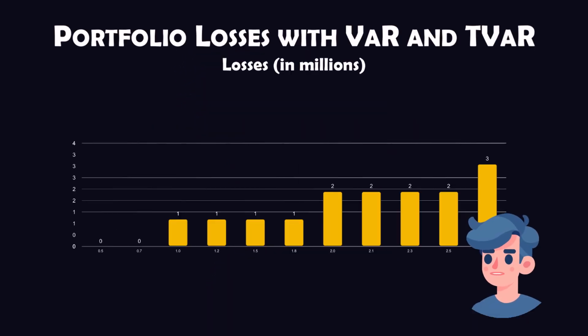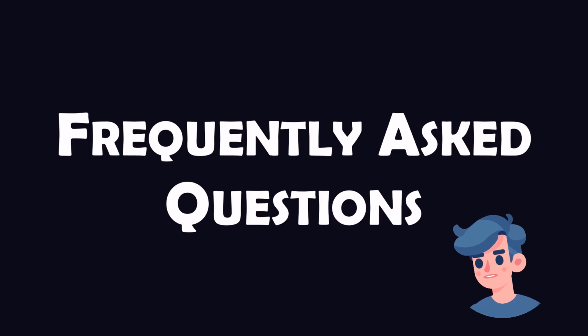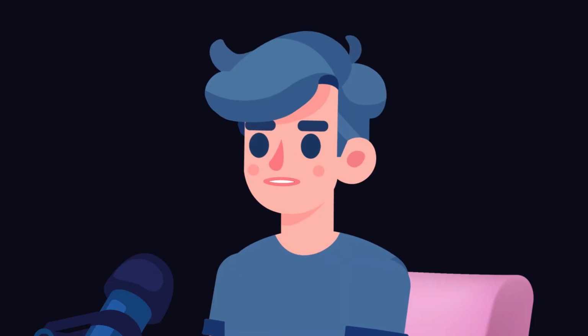Next, let's look at a visual representation of this concept. Here is a bar graph depicting the sorted losses and indicating the VaR and TVaR points. To deepen our understanding, let's answer some frequently asked questions about TVaR.